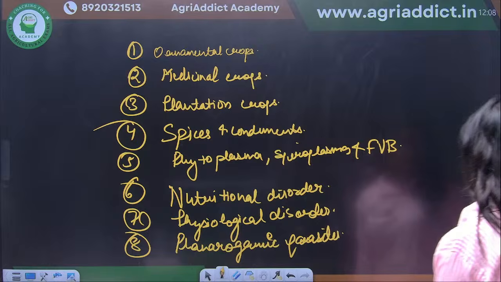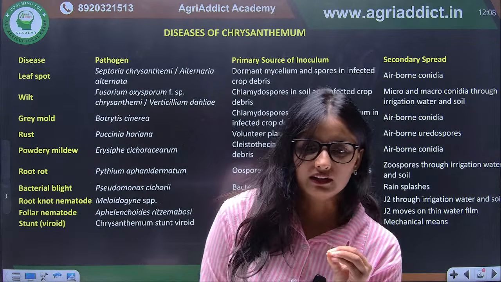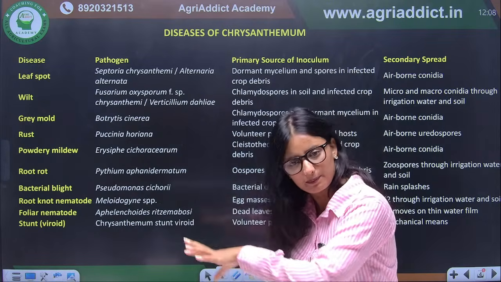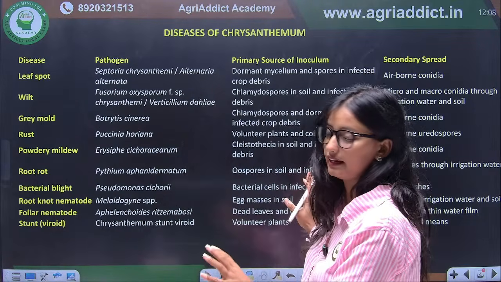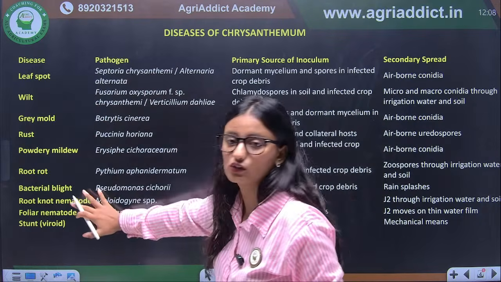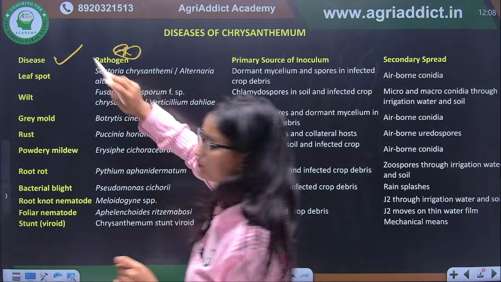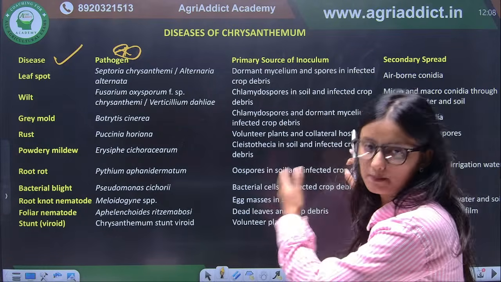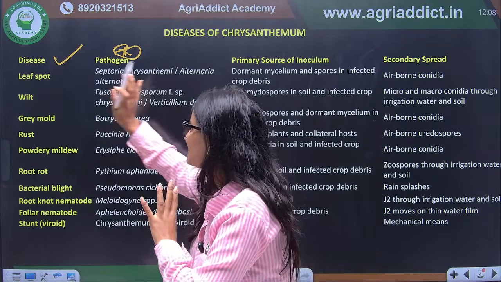So let's start with first one, that is disease of chrysanthemum. So as I mentioned earlier also, that we have discussed each and every pathogen. If there will be different pathogen or which is having characteristic symptom, we will discuss it in detail. Rest we have discussed. Okay. So first disease, here in these crops you just have to study only the disease and their pathogen. They are not asking for like primary source of inoculum, secondary source. This is just for the crops, important thing in the crop. So from here you will only read this disease and the pathogen.